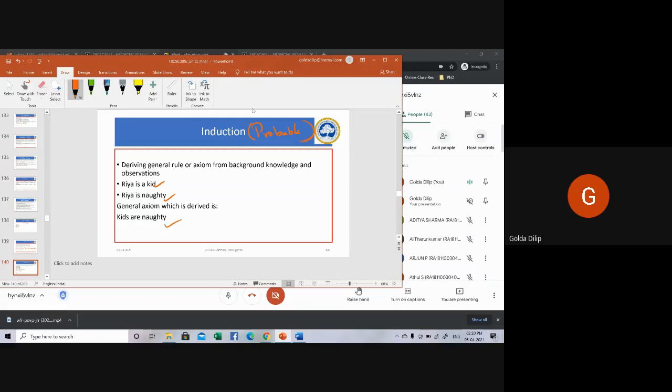The main difference between deduction and induction is that deduction is concrete in nature, whereas induction is probable in nature. In deduction you derive a conclusion, whereas in induction you derive axioms. Are you all listening? Yes, ma'am.